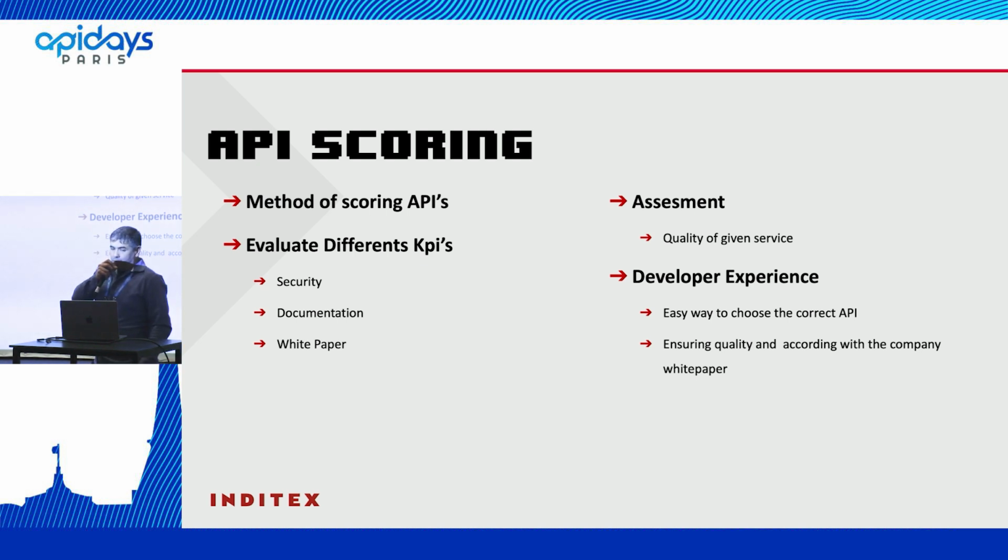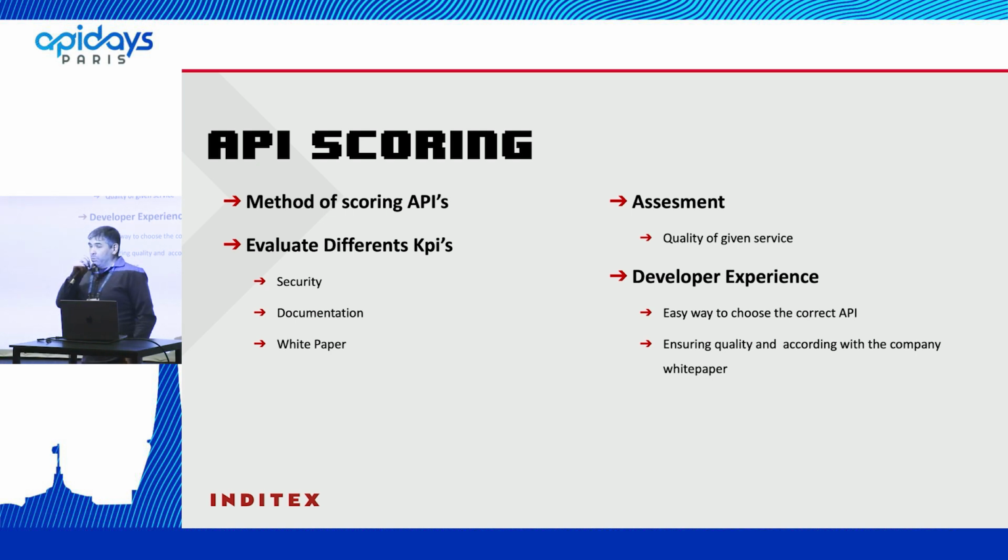As you can see here, it's a method of scoring our APIs. Also, it's a method to evaluate different KPIs in our software. We are evaluating security. The typical one is always the OWASP top 10. Also, we are taking into account the documentation, not only a README file and that's all. We need to know what the developers have in their README, and of course we need to know if the API has a white paper.